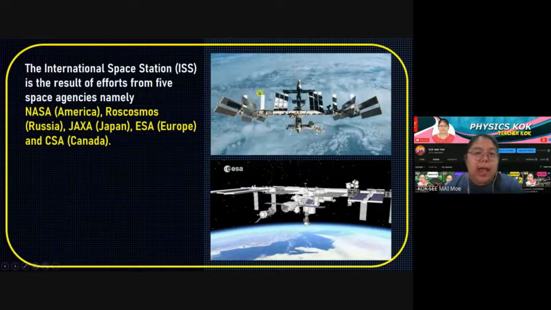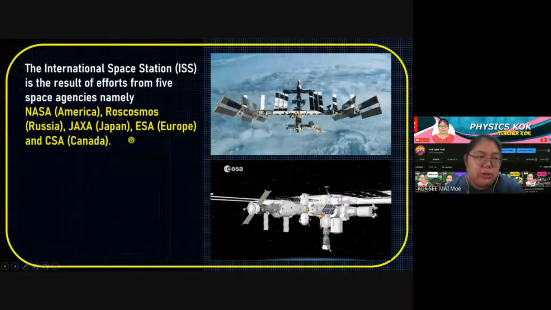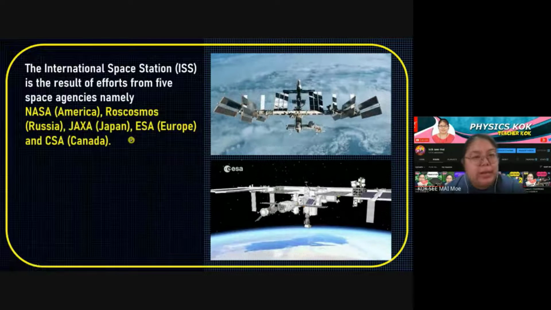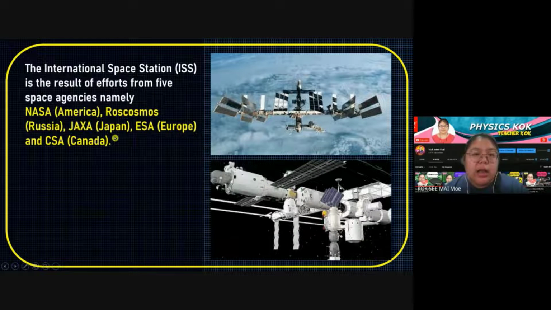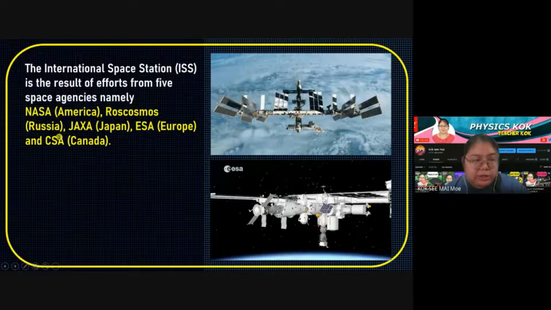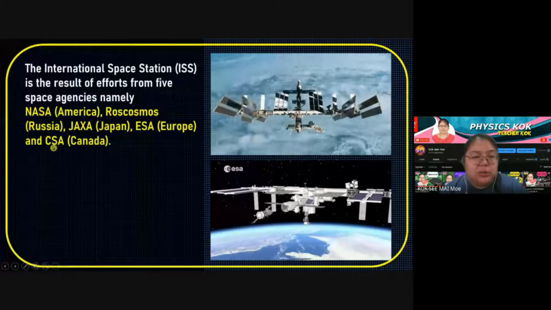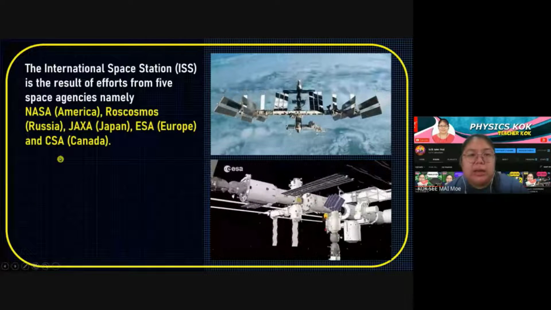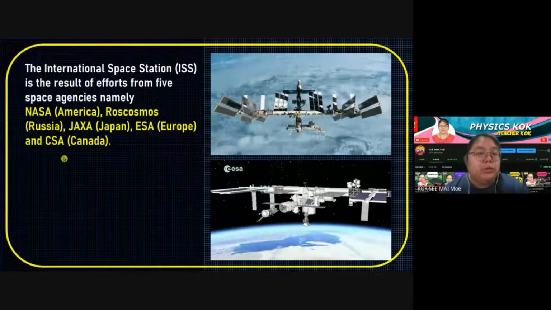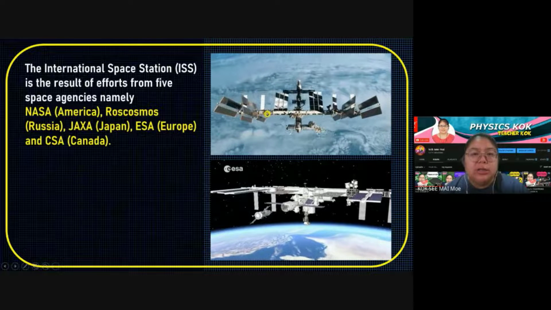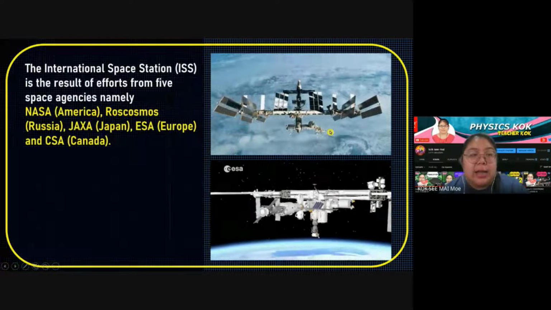So this one we call ISS. It is the result of the effort from five space agencies. We have five agencies to build the ISS. The first one is NASA, the American one. After that, we have Roscosmos from Russia, then JAXA from Japan, then ESA from Europe, and the last one is CSA from Canada. So these five agencies combined together to build the station. This one we call the International Space Station, labeled ISS.